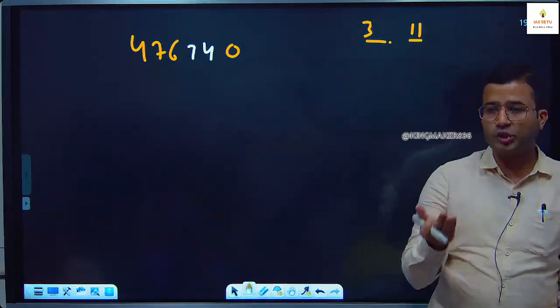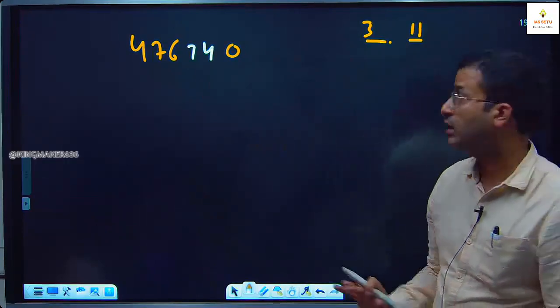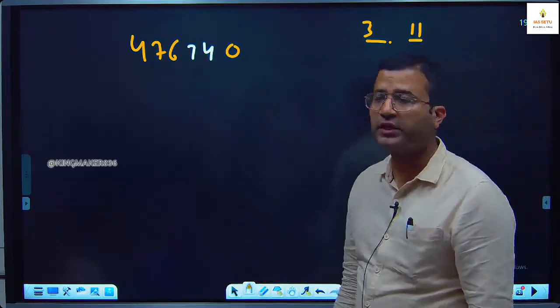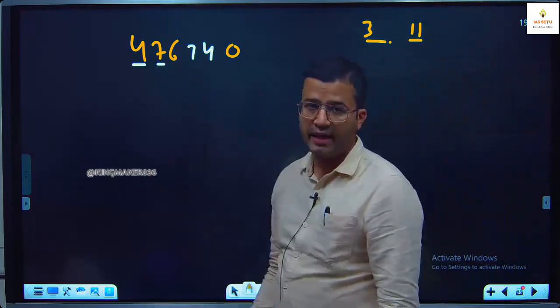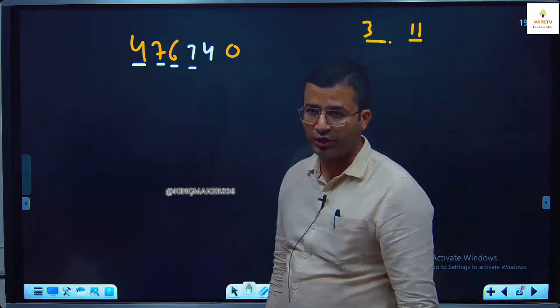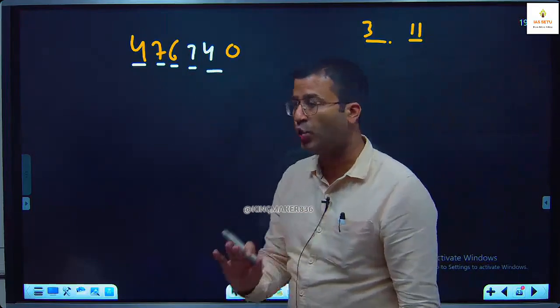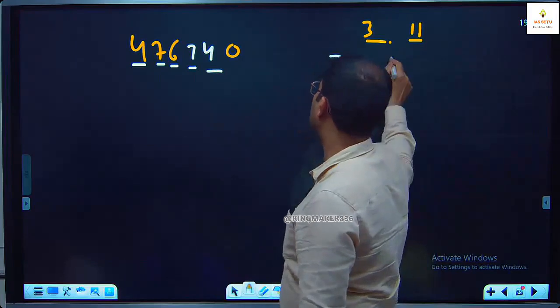If you mark answer option A, it means it should be 7 and 4. Cross check, correct hai ki galat hai. We will check divisibility of 3. 4 plus 7, 11. 11 plus 6, 17. 17 plus 7, 24. Plus 4, 28. Is 28 divisible by 3? No. So it means 7 and 4 is wrong.